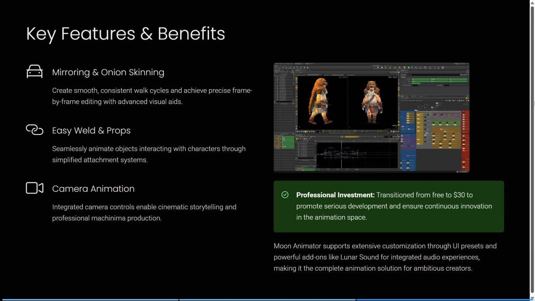It also has an easy weld and props system, so you can easily, seamlessly animate objects interacting with characters through simplified attachment systems. And then their camera animation. They have integrated camera controls which enable cinematic storytelling and professional machinima production. Lastly, Moon Animator supports extensive customization through their UI presets and powerful add-ons like Lunar Sound for integrated audio experiences, making it a complete animation solution for ambitious creators.